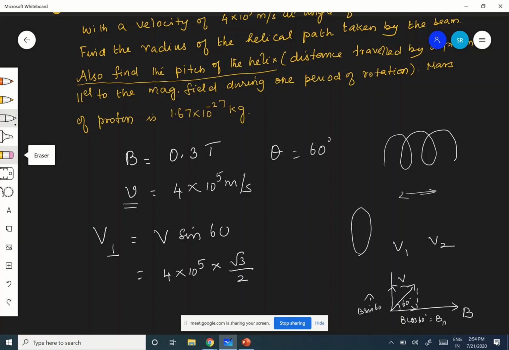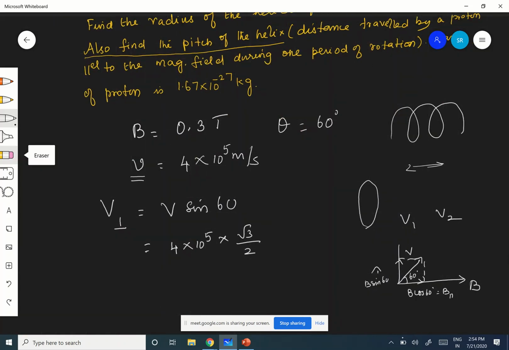Therefore what is the value here? 2 root 3. Root 3 is 1.7. Therefore, 3.464 into 10 power 5 meter per second. Is it clear? This is the perpendicular component that we got now.